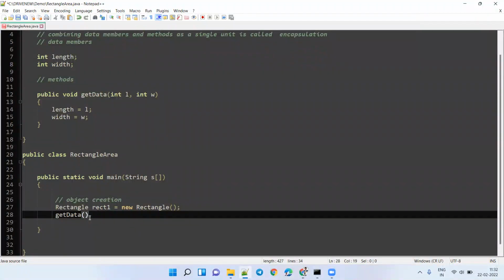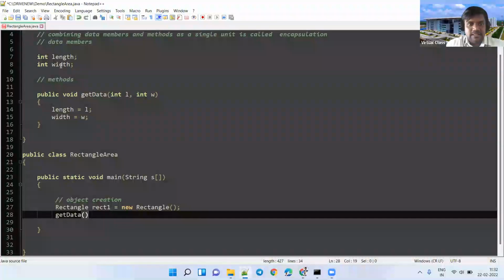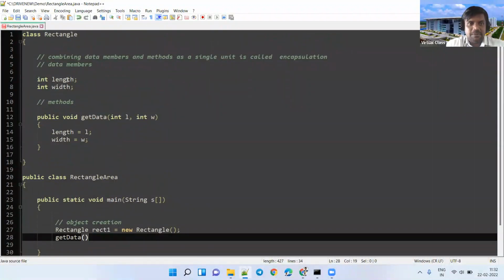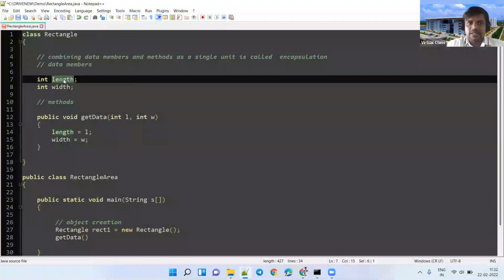rect1.getData. Yes, because you have to call it with the object. See here how you are accessing these data members: object name dot the property name, I mean the data member name. Similarly, it is an instance variable, and similarly, it is an instance method. Both are members only, and you are following the same syntax.